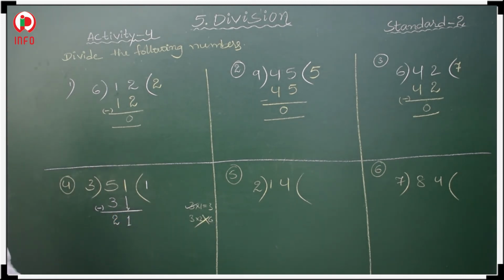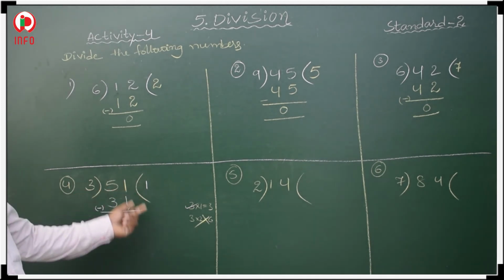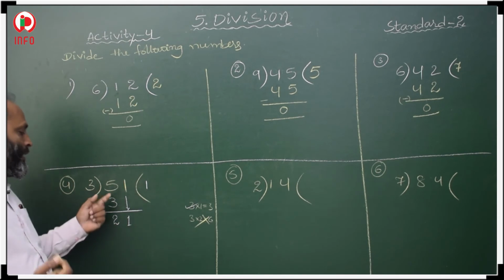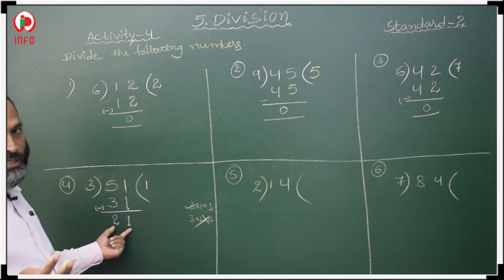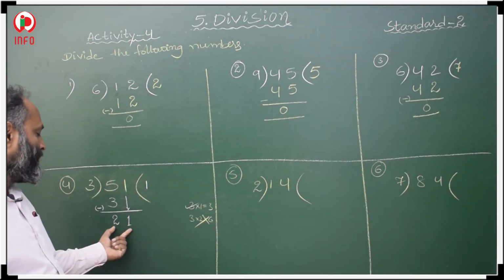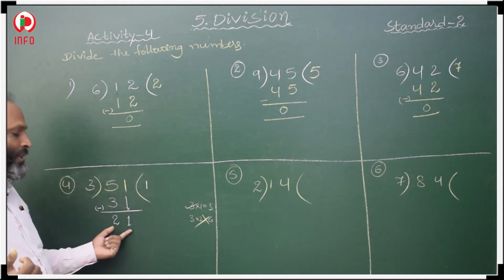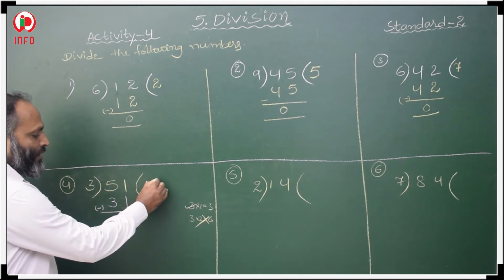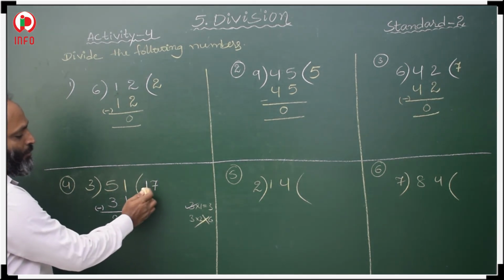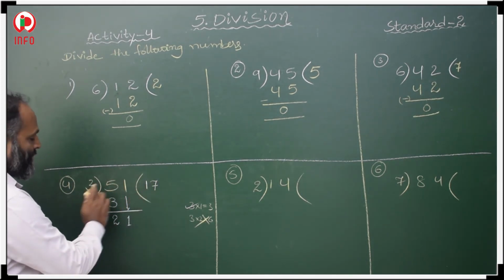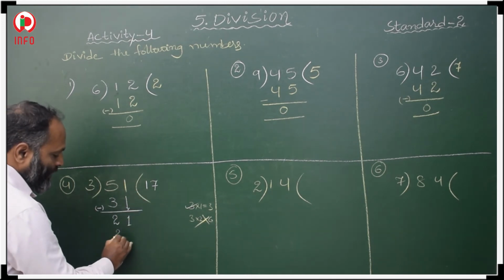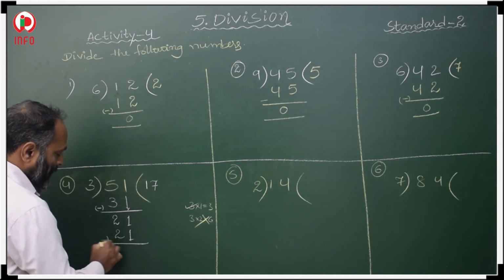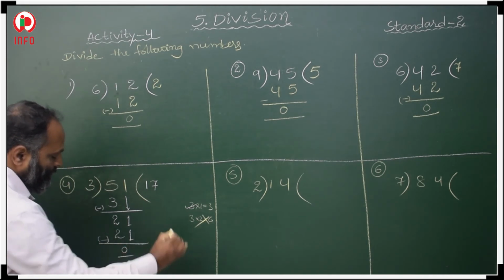Now 21. In the 3 table, you have to check when you will get 21. 3 1s are 3, 3 2s are 6, 3 3s are 9, 3 4s are 12, 3 5s are 15, 3 6s are 18, 3 7s are 21. 3 7s are 21, we have to write 7 beside the 1, and 21 here. Then same number minus same number, 0.